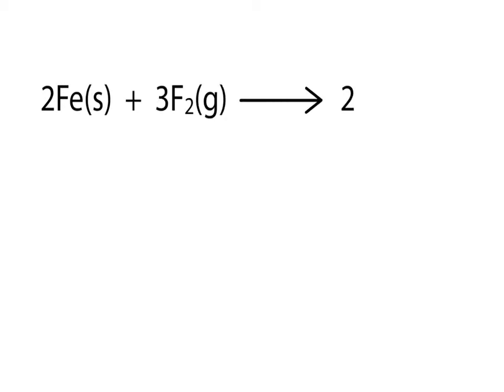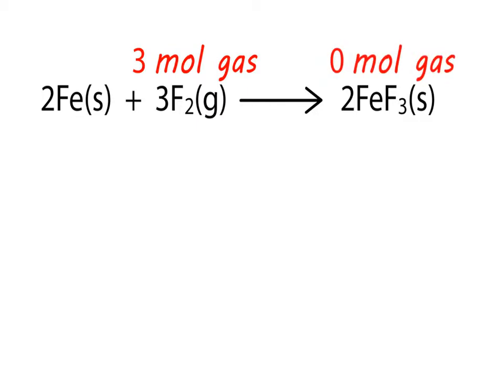Now let's look at the balanced chemical equation for what we have just seen. We have 2 moles of iron solid reacting with 3 moles of fluorine gas to make 2 moles of iron(III) fluoride. So we have gone from 3 moles of gas on the left-hand side to 0 moles of gas on the right-hand side. Consequently, the entropy change for the reaction is clearly negative.